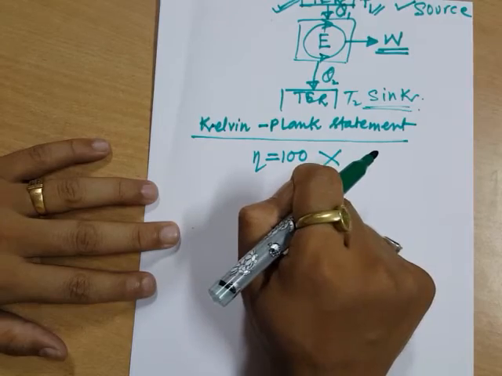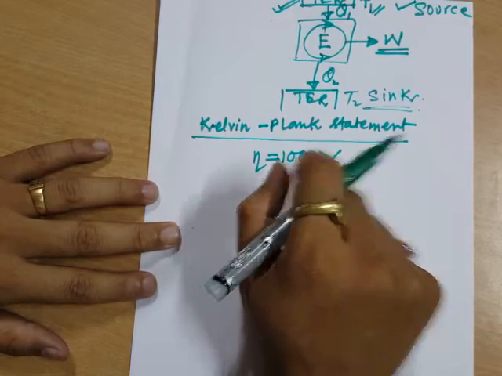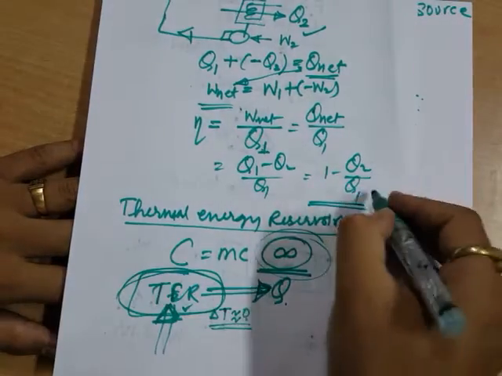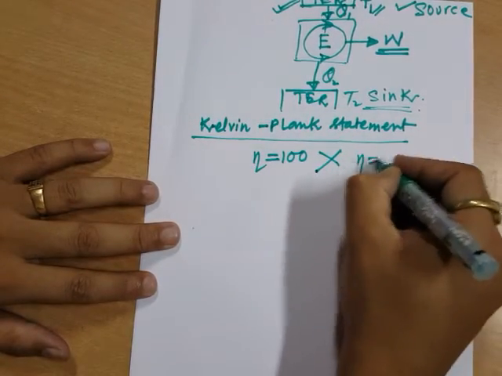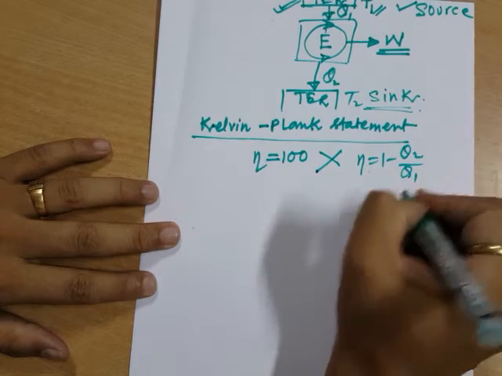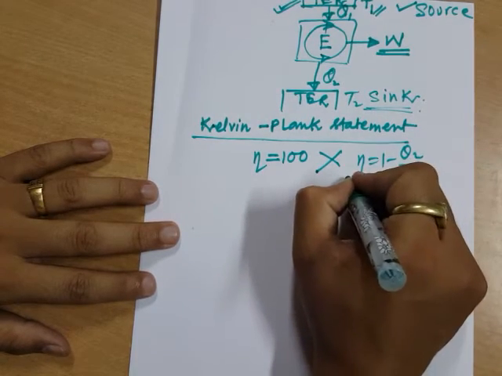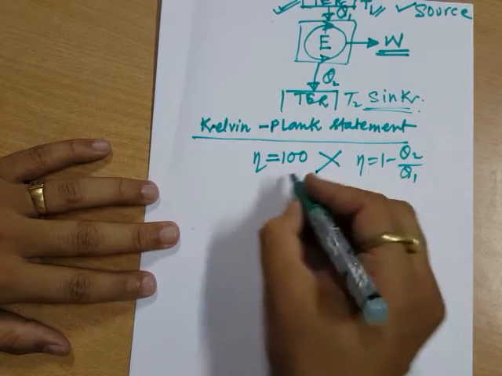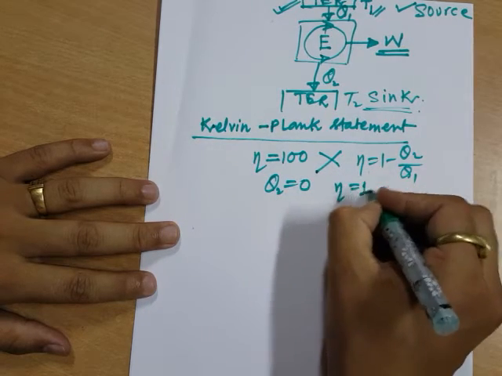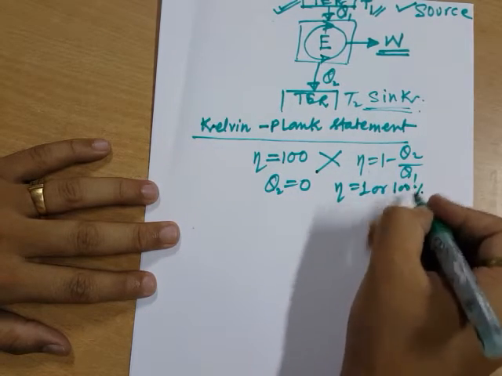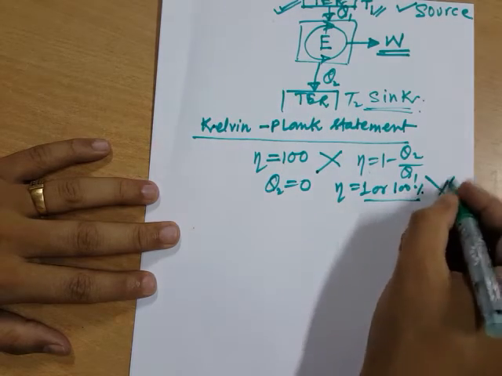By saying that the efficiency of an engine is 100%, just go back to this formula. It says efficiency is 1 minus Q2 by Q1. By saying this is 100% simply means Q2 has to be 0. That means efficiency will be 1 or 100%, which is not at all possible.